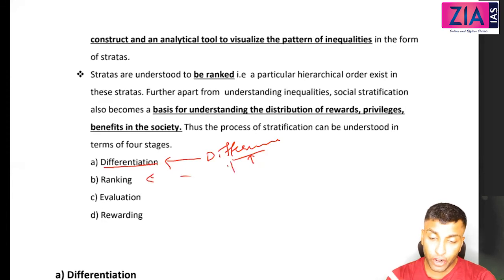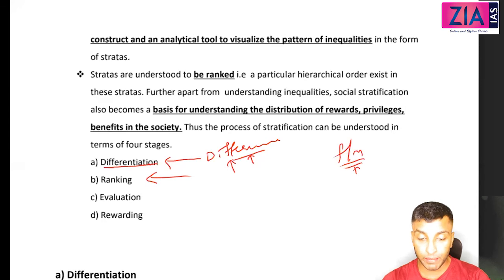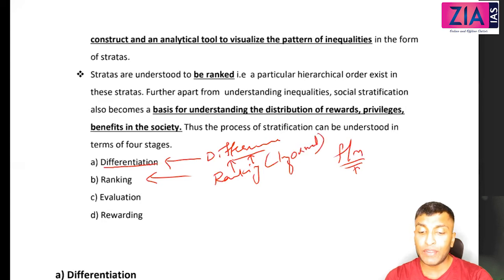These differences will not remain just like differences. For example, male, female. How long will it remain as difference? Not a long time, right? What will happen over a period of time? Some comparisons will start. That's what I mean by values. Some comparisons will start, like male is muscular and male is doing this kind of job, so male is superior, like that, right? So over a period of time, the comparisons will start and some informal ranking will happen. Remember, here informal, at the individual level, right? Between us, maybe we will say in some small section, not at the level of whole society. At the individual level, at the micro level, some ranking will happen.